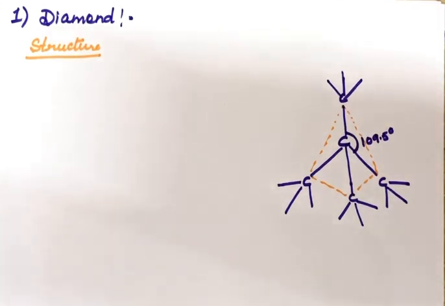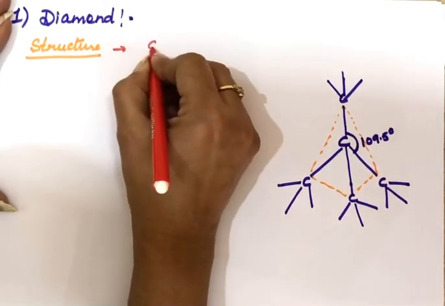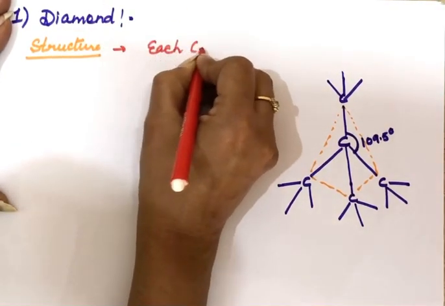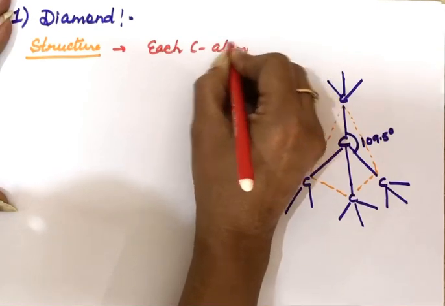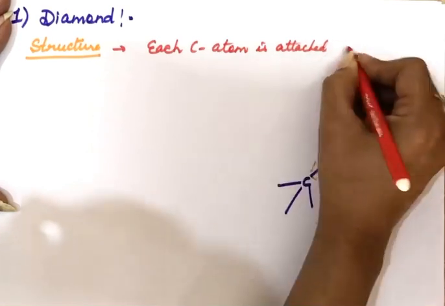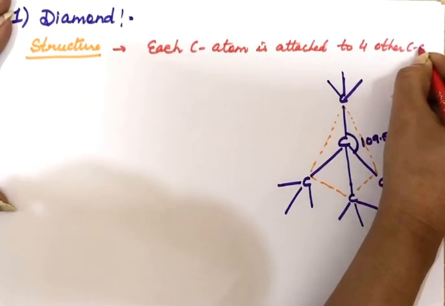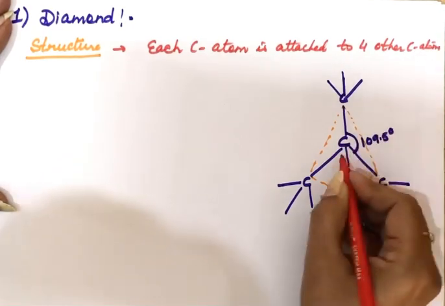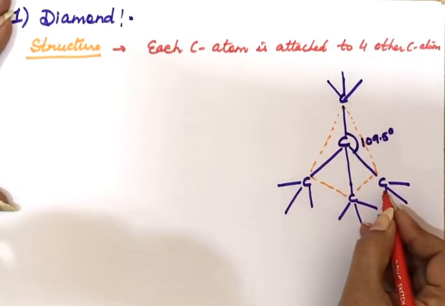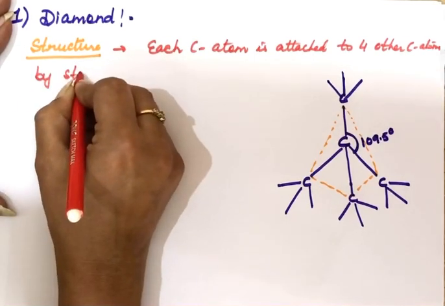We can write the structure in this way. Each carbon atom is attached to 4 other carbon atoms. So each carbon is linking with 4 other carbon atoms, and the bonds which are formed are covalent bonds.